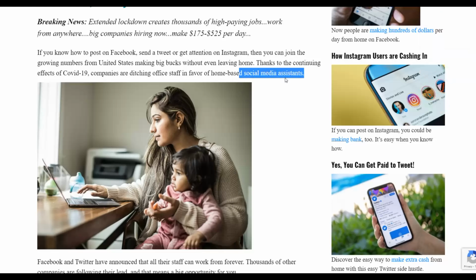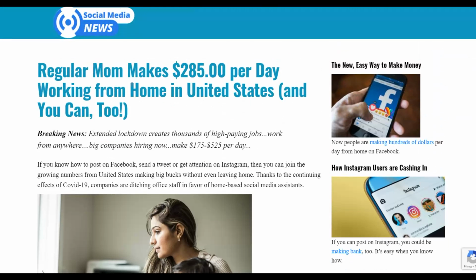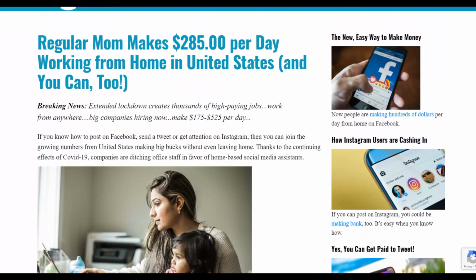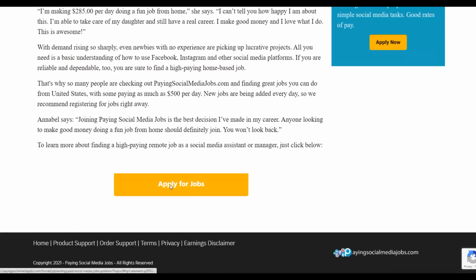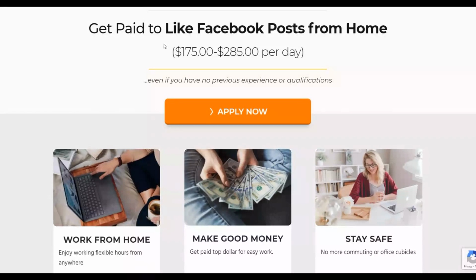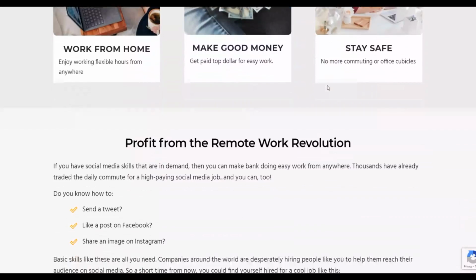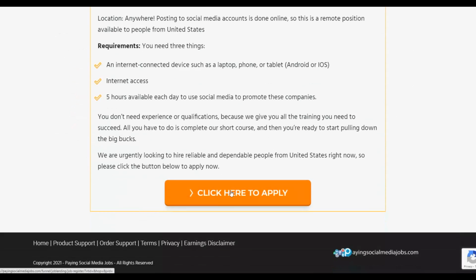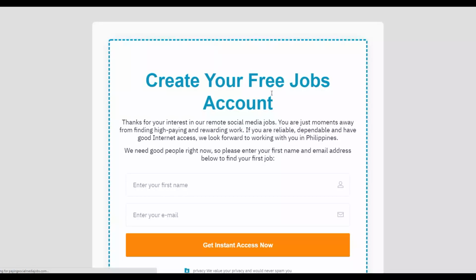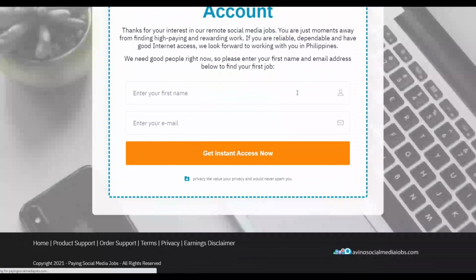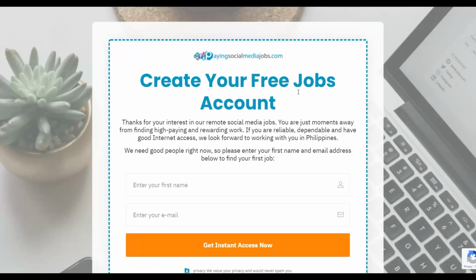This is a method many people are already using to promote their affiliate offers and make a lot of money. When people land on this affiliate page, you can see it's the entire sales page copy. They can read all of this, then click right here on apply, and it takes them to the next step of the funnel. They can apply and buy this affiliate offer from here. I'll click on this, and it takes them to the next page where they can buy the affiliate offer by creating a free account. This actually converts very well because the funnel converts very well, and I can make a lot more money in the upsells.